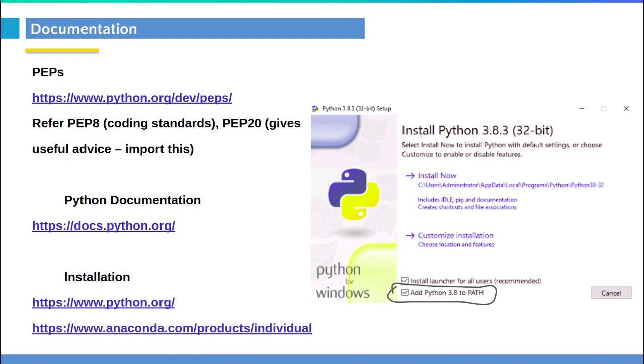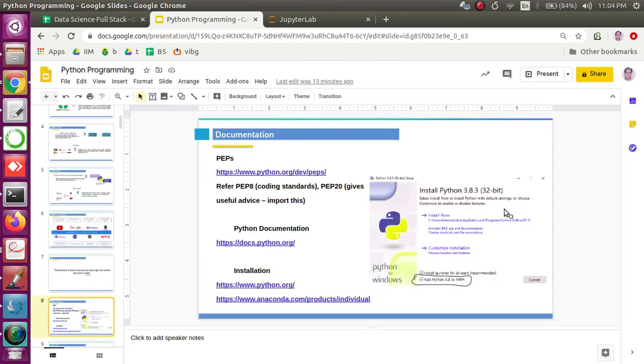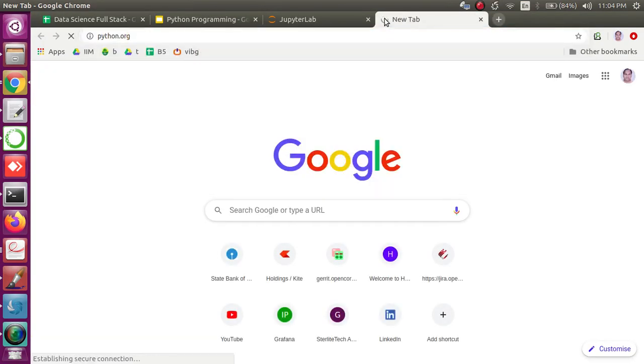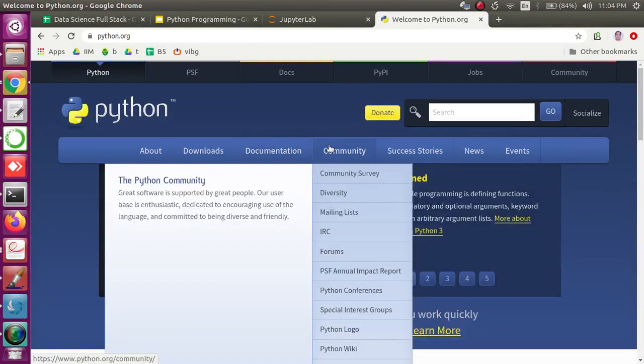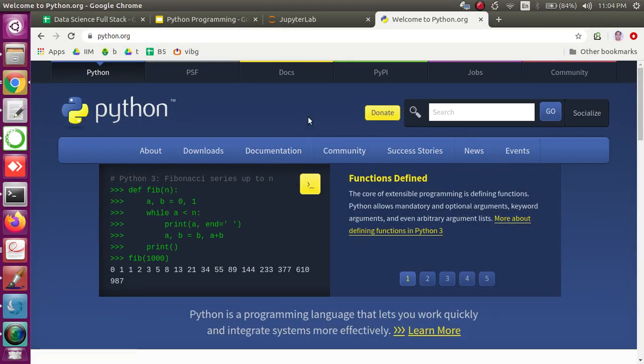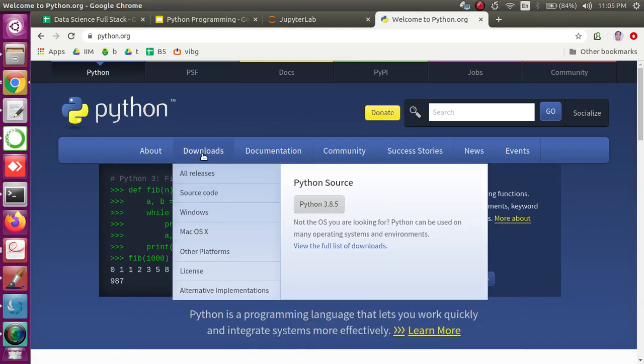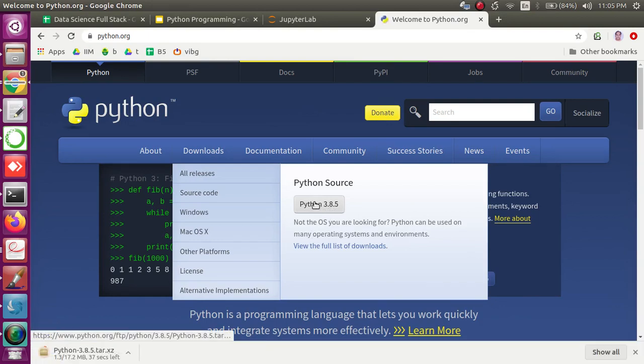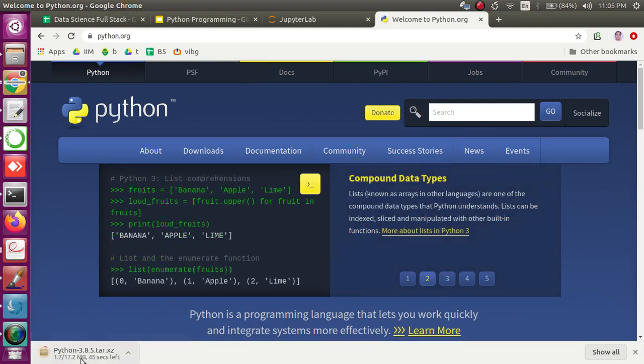Okay, so there is the installation. I would like to highlight some of the basic things about installing this particular programming language. You may visit python.org, the official site of Python, where you will see some very good documentation and the latest version of Python release. Okay, today it is Python 3.8.5. That's the latest version of Python. You go and click here and this software automatically starts downloading, right?